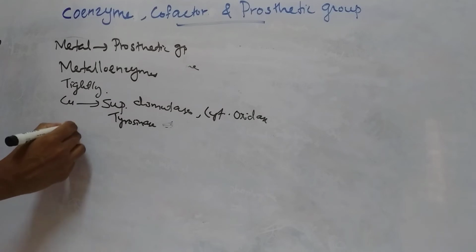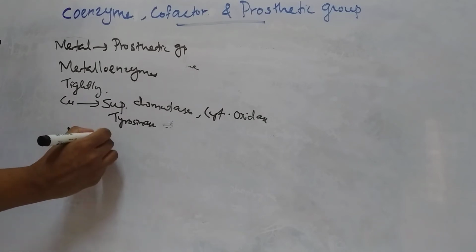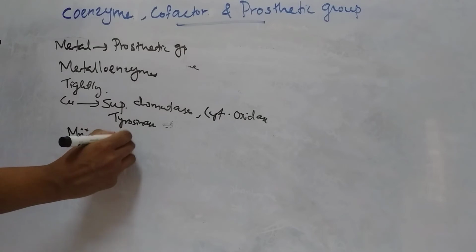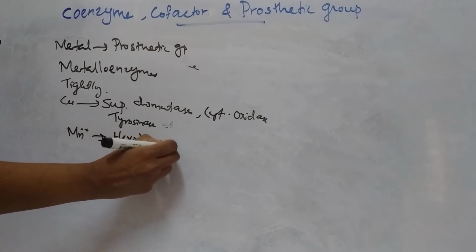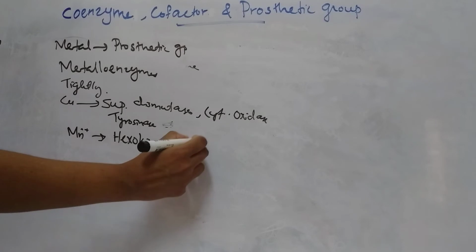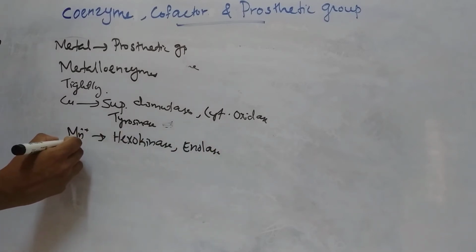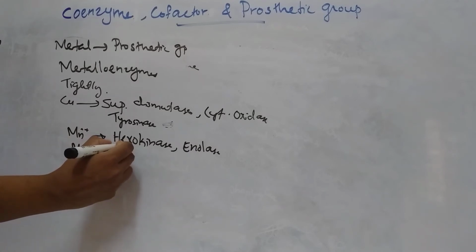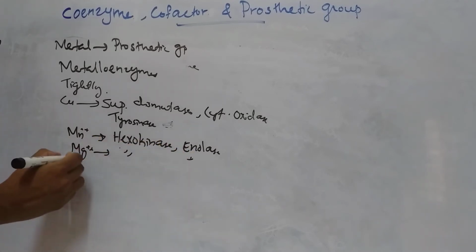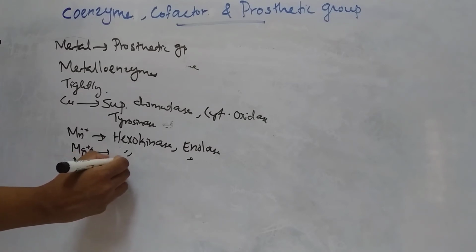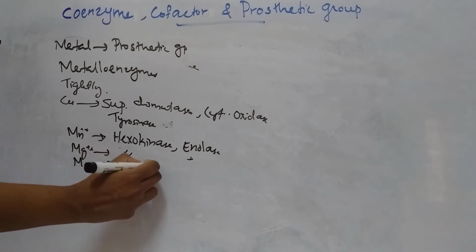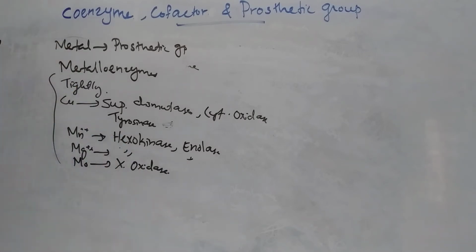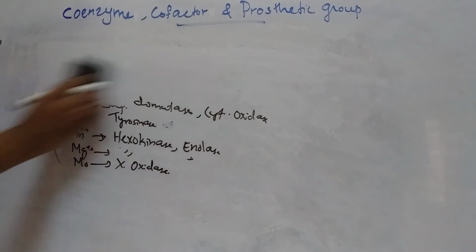Then manganese containing enzymes are hexokinase, then enolase. Magnesium containing enzymes are the same, hexokinase, enolase, etc. Then molybdenum containing enzyme is xanthine oxidase. So these are the examples of metalloenzymes. If the enzyme uses metal as prosthetic group, then it is known as metalloenzyme.